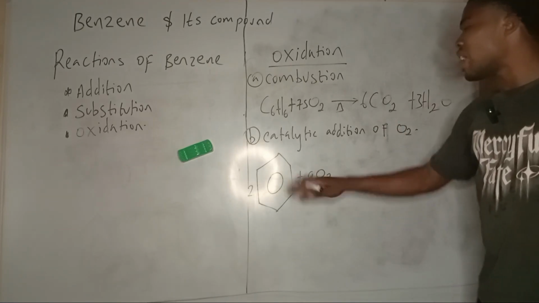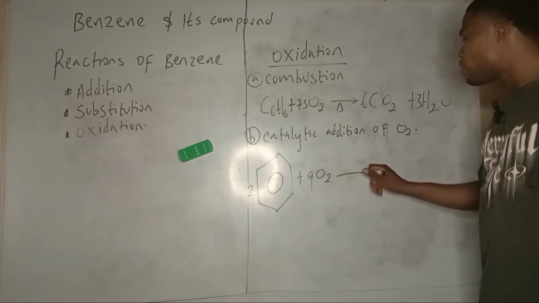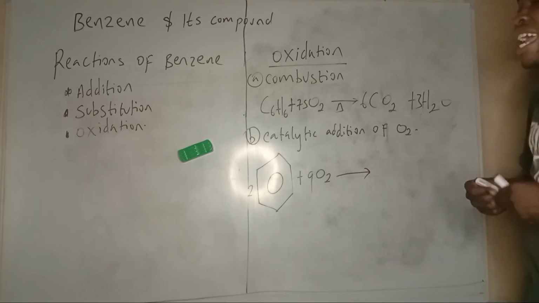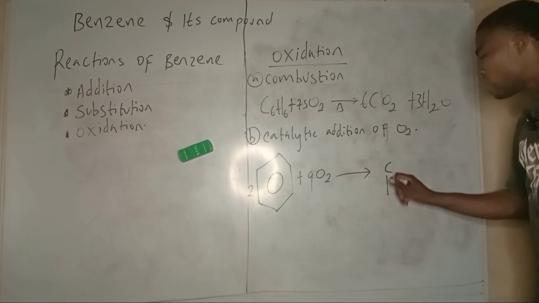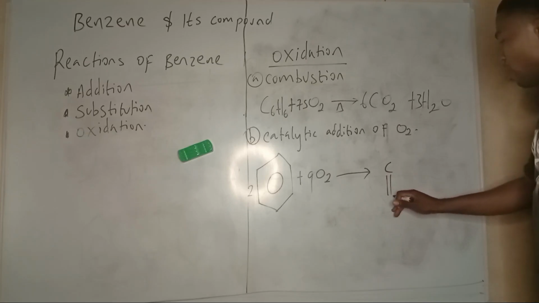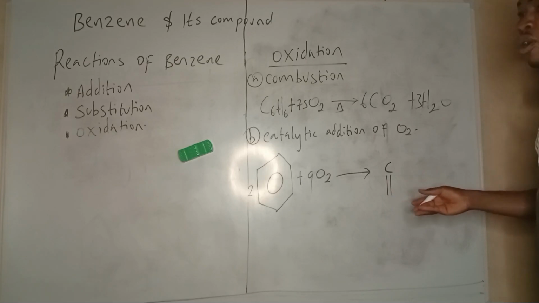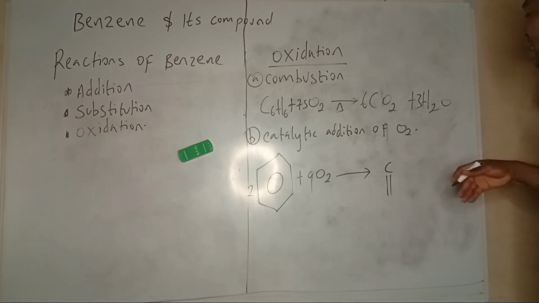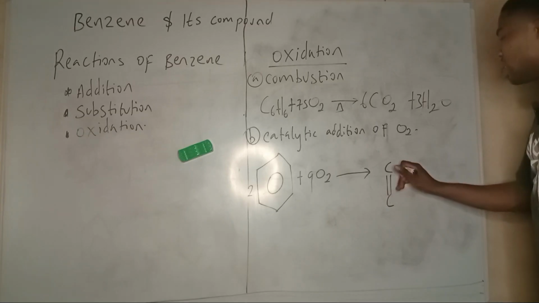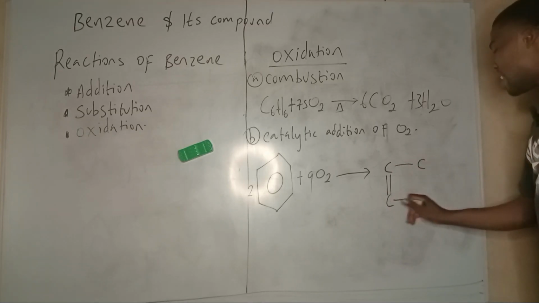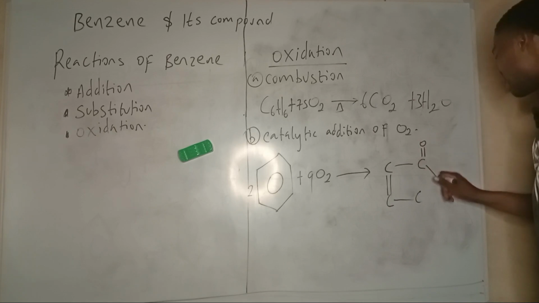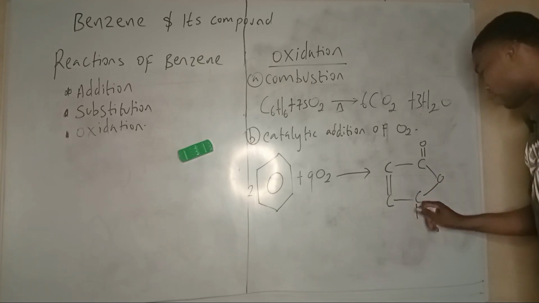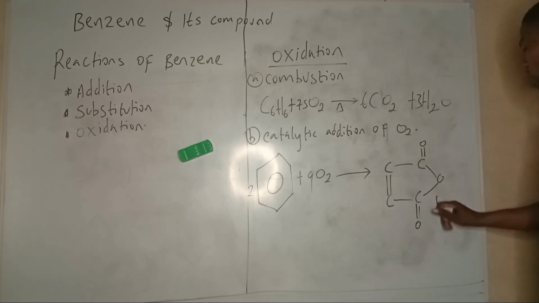If you add oxygen to benzene, you will obtain what we call maleic acid anhydride. Maleic acid anhydride is something like this. Maleic acid is butenedioic acid in the cis form. So this is maleic acid anhydride. So you're going to have maleic acid anhydride plus CO2 and H2O.